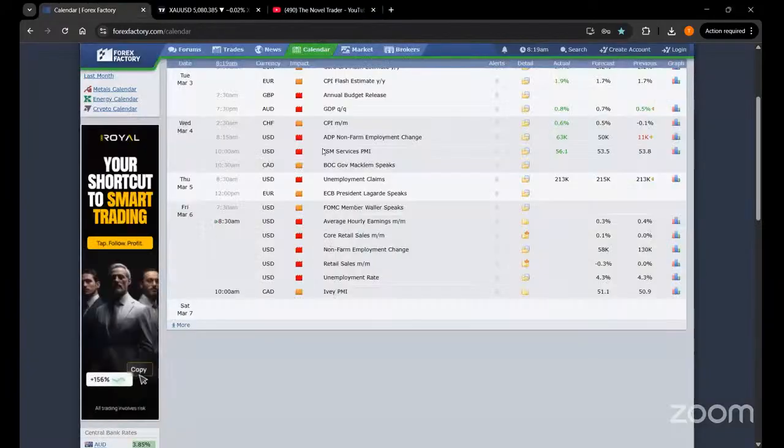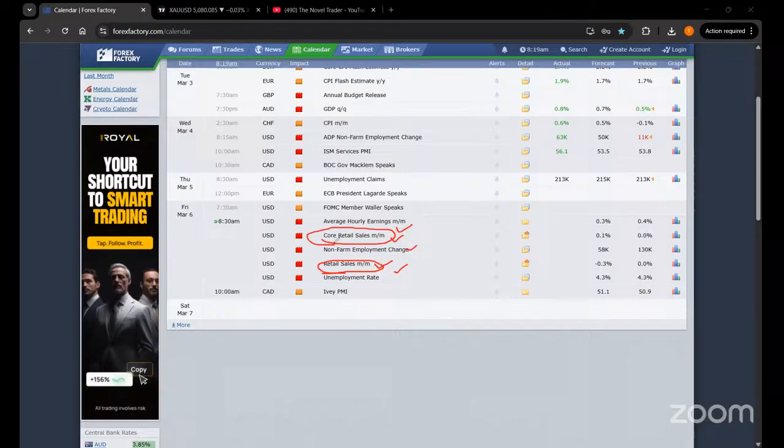So let's start with the news analysis of the US dollar, the non-farm payrolls. The 8:30 news is going to be released in the market. Let's do the fundamental analysis first, and then we will move to the technical analysis. Along with the NFP, you can see there are going to be five news releases all together at once. However, the major important ones over here are the core retail sales and the retail sales on a monthly basis.